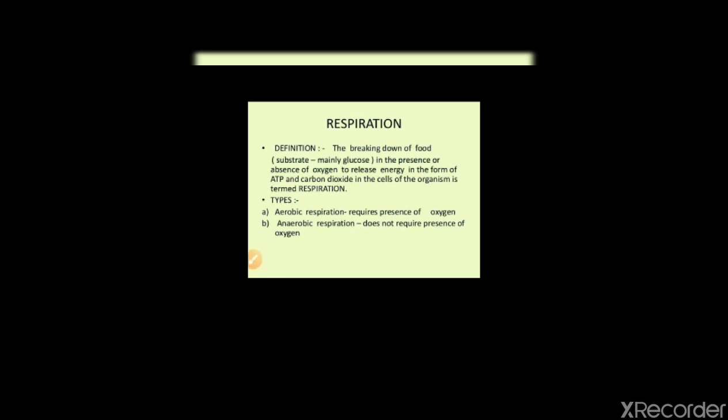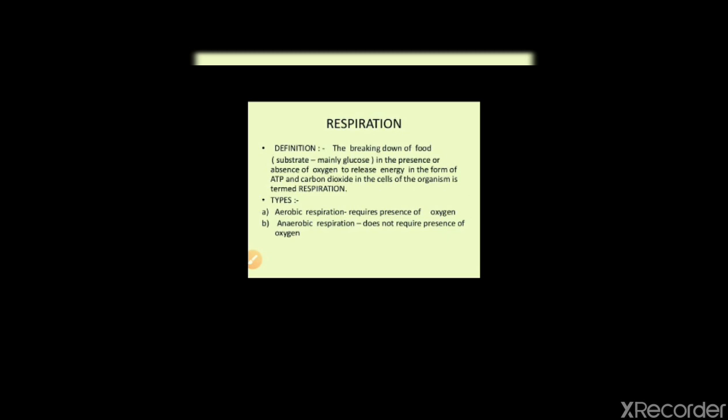So here we are with our new topic, that is the respiratory system. First of all we will start with the definition, that is respiration. If I ask you the first question, what is respiration, what image comes to your mind? Actually I remember that in the previous batches, most of them gave wrong answers. They were saying that respiration is a process of gaseous exchange, that means intake of oxygen and exhalation of carbon dioxide. But my dear, this is the wrong answer.